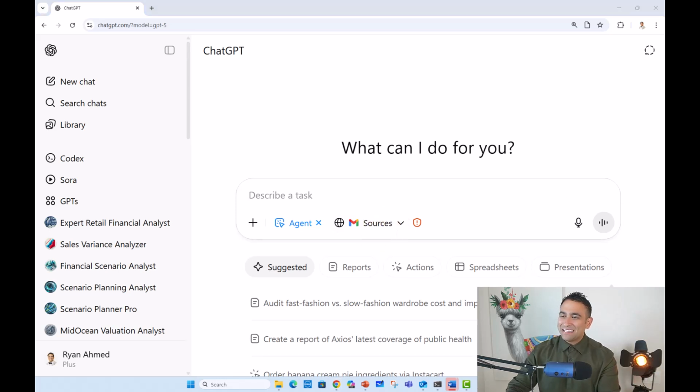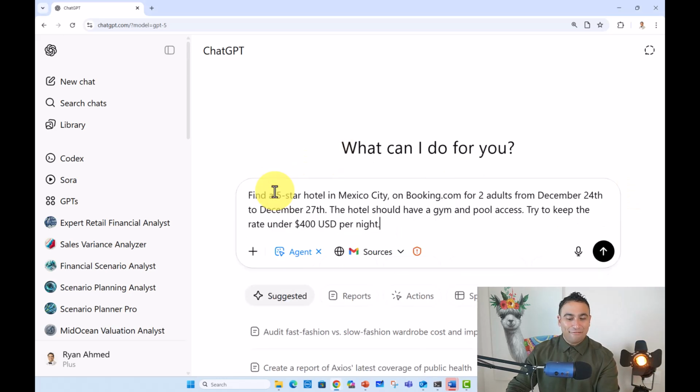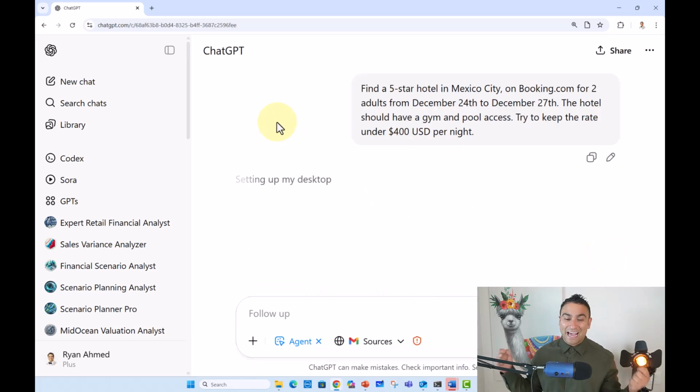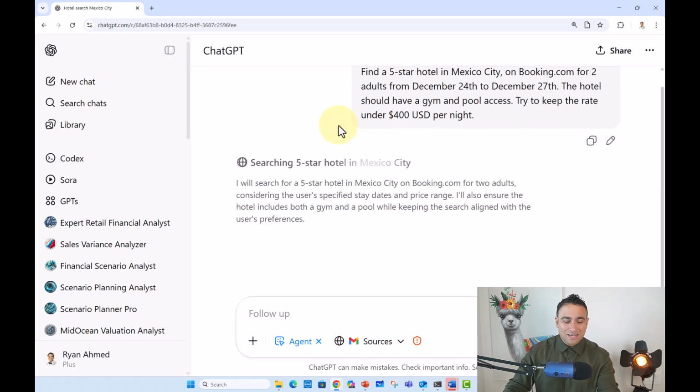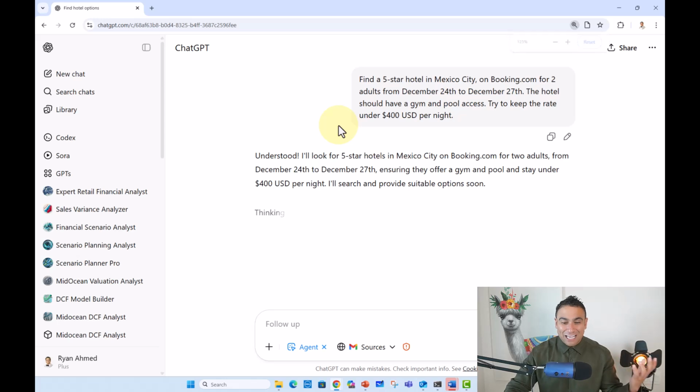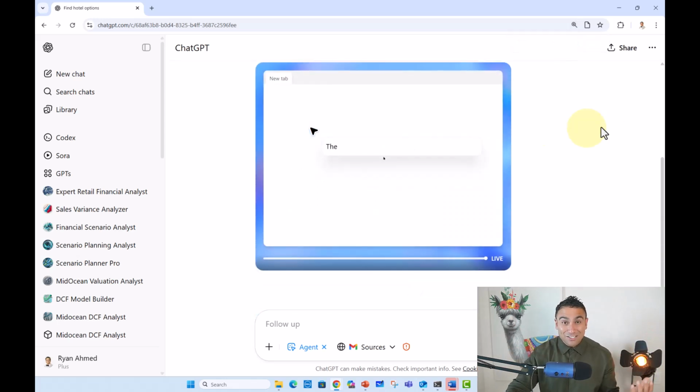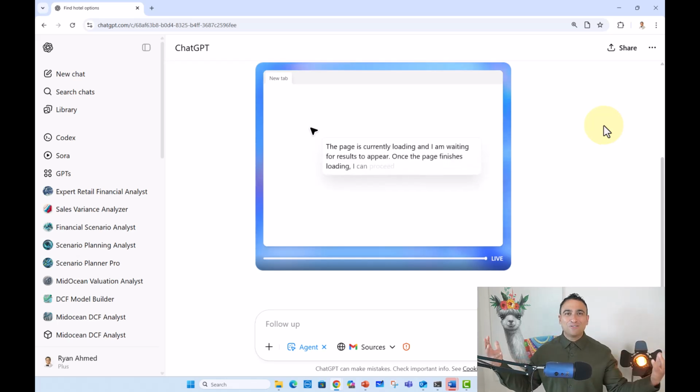And here I'm going to ask it, could you please find a 5-star hotel for me in Mexico City for 2 adults from December 24th till December 27th. And I'm also giving it access to a certain budget of, let's say, 400 USD per night. So what you see right now is that the artificial intelligence agent is going to start, it's going to open up its own desktop, and now it's going to browse the internet because it has access to tools.